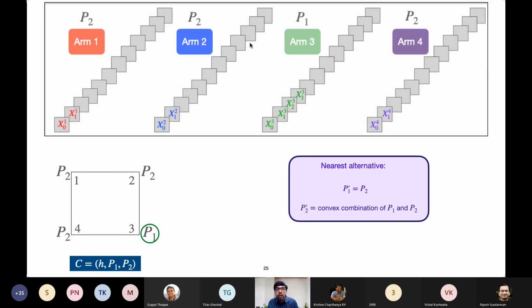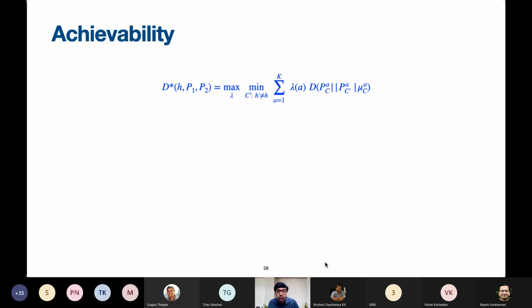Okay, it has to battle against this particular configuration. I have not spelled out the details of what the exact expression for P2 prime is, but it turns out this is the most difficult and nearest alternative configuration that needs to be battled against. And the amount of effort that is required to battle against this nearest alternative is what constant D star captures. Okay. Here, lambda is the probability distribution on the arms.